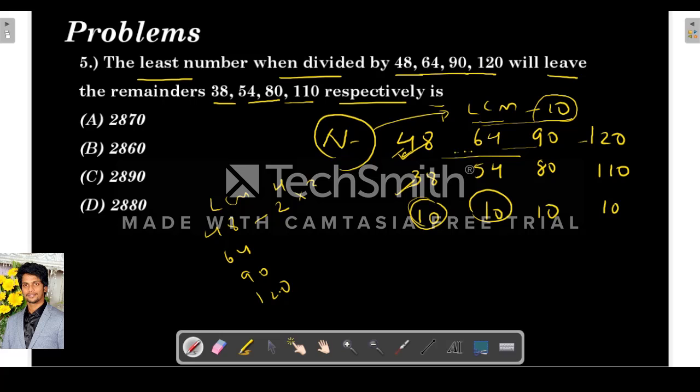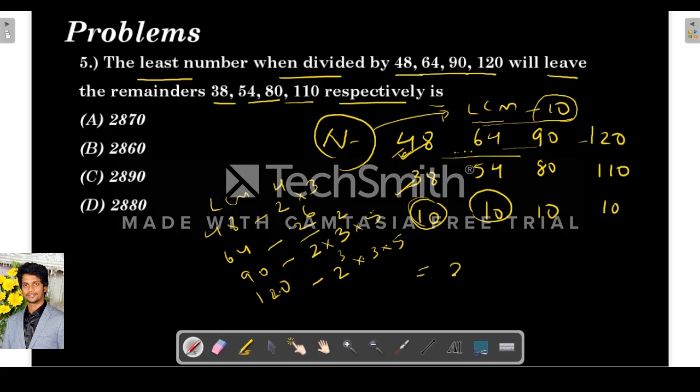48 is basically 16 into 3, so 2 power 4 into 3. 64 is 2 power 6. 90 is 2 into 45, which is 2 into 3 square into 5. I am just factorizing. 120 is 8 into 15, so 2 power 3 into 3 into 5.